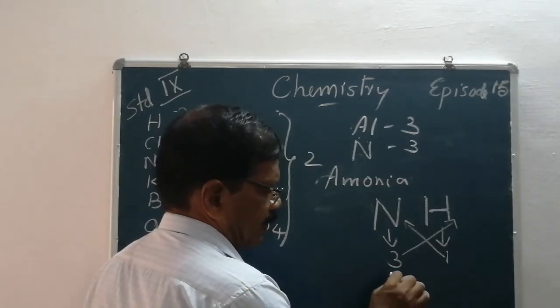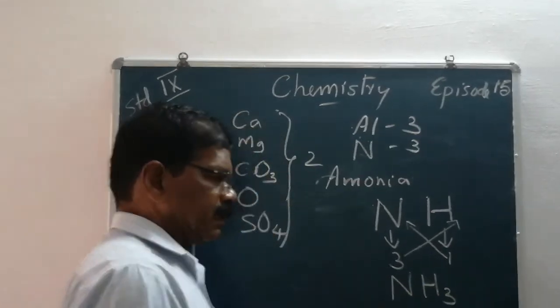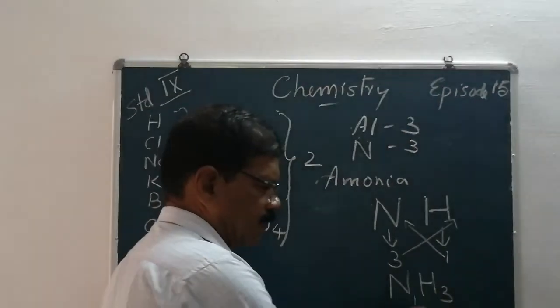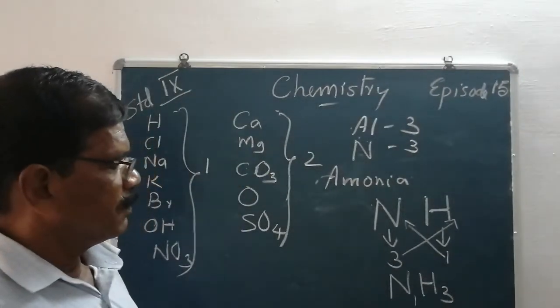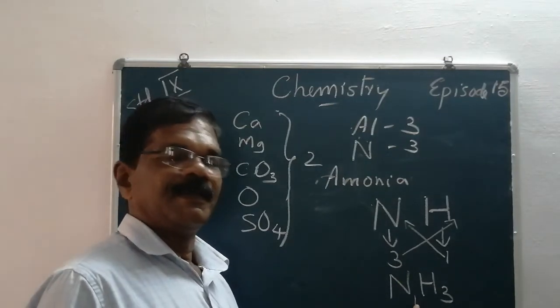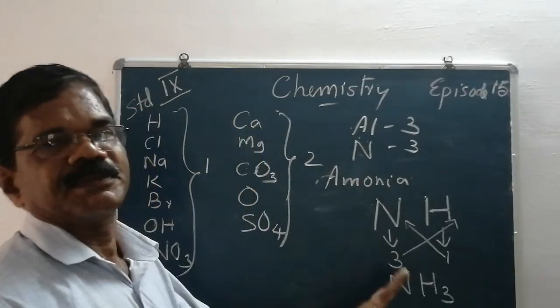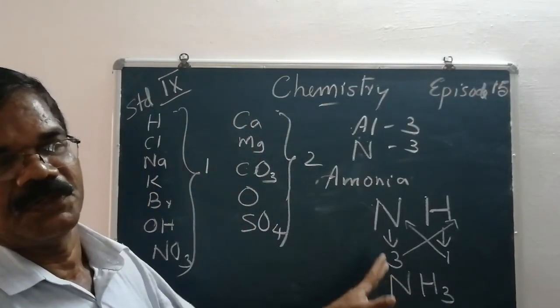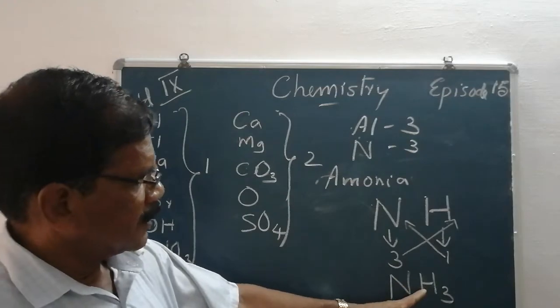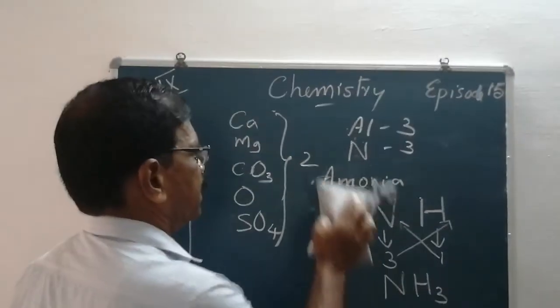Then what is the final formula? NH3. Whether we have to write 1 here? There is no need to write 1 here. The subscript of nitrogen is 1, so when N is written, it means one nitrogen. There is no need to write 1. So this formula is NH3. Then we can pass on to another substance.